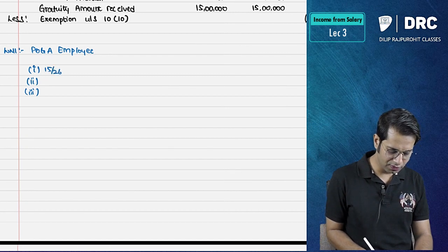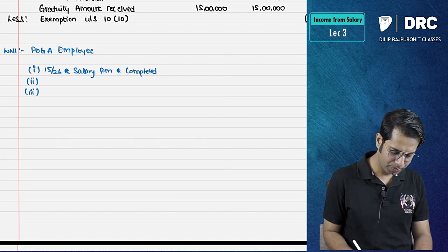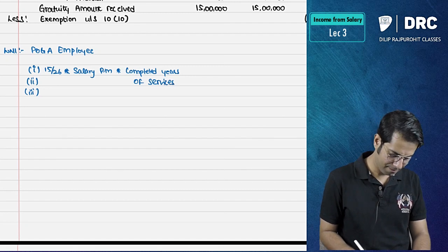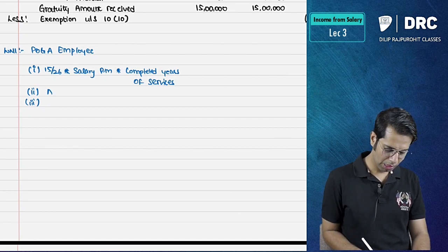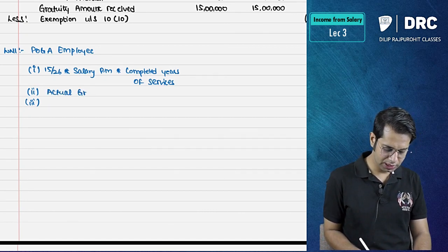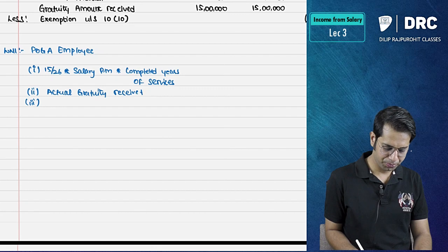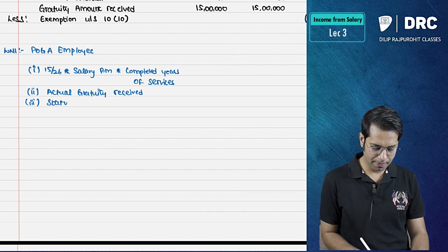Sir, in case of POGA it is 15 by 26 into salary per month into completed years of service, or actual gratuity received, or statutory limit.